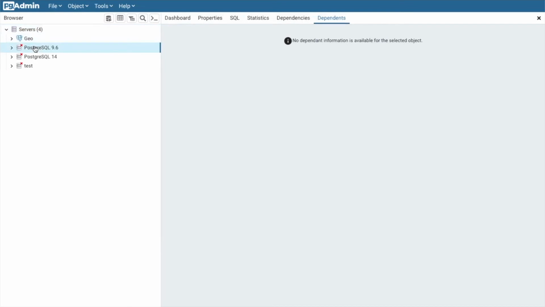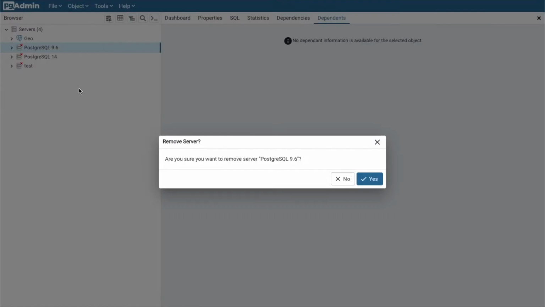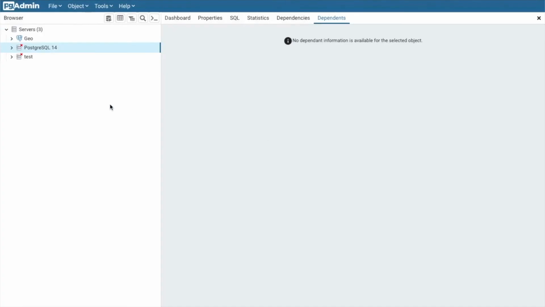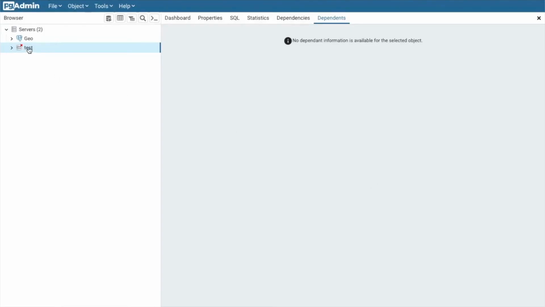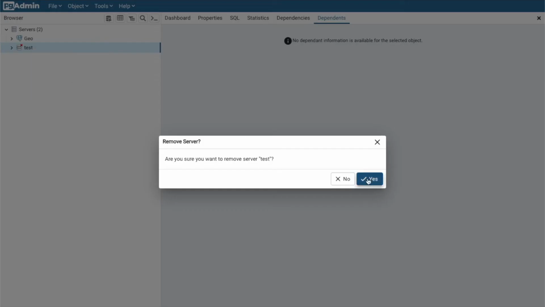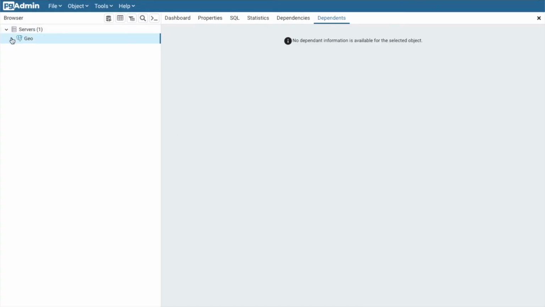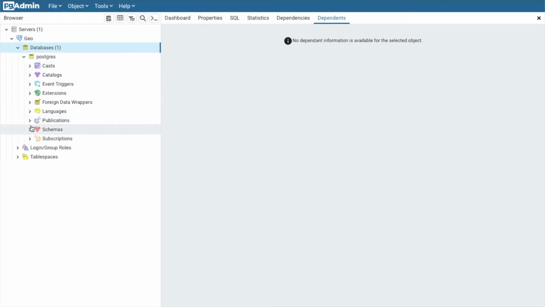We don't need the default server, so I'm just gonna go ahead and delete them. So right click, and you can scroll down to remove server, and then yes, and we'll repeat the action for the other two. Perfect. And same thing here. Click yes. That's it. Now it's nice and clean. Wonderful. Click the drop down arrow, and here, this is our database here.